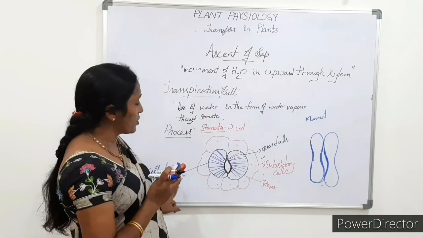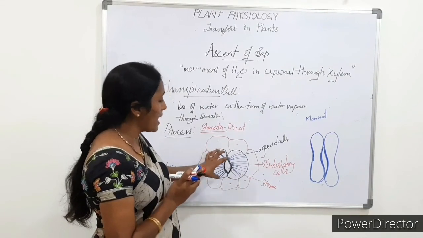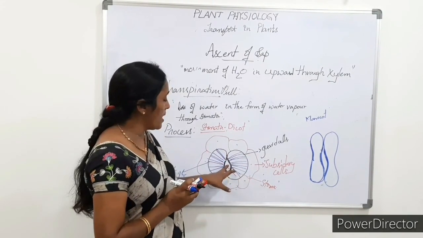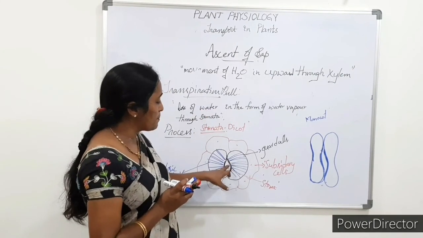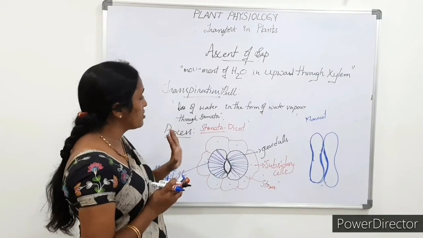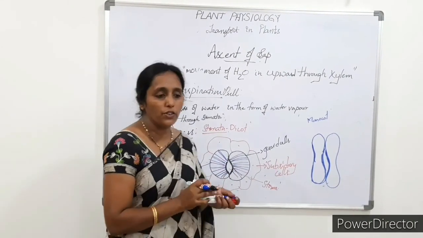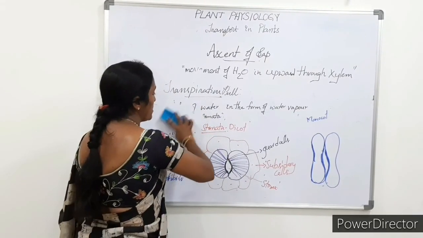The cellulosic microfibrils present in the guard cells help the opening of the stoma. When the stoma opens, transpiration takes place through it. Now we'll go to the principles involved in transpiration.